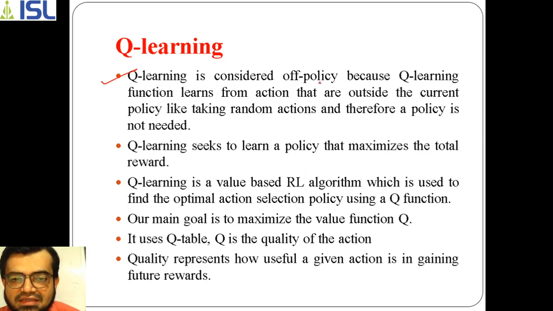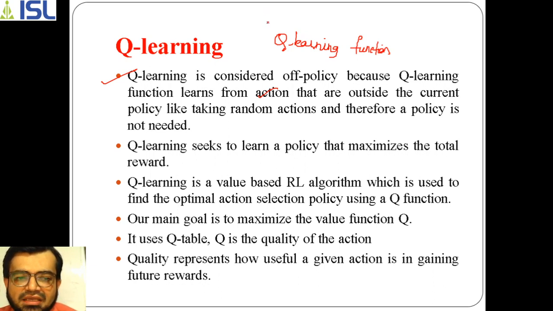So just now I said that it is off policy because in Q learning it uses Q learning functions. Here these functions will determine the value. This Q learning function learns from action. For every state we may have a certain set of possible actions that are outside the current policy. As it doesn't have any fixed policy here, as it doesn't know the proper policy, the actions can be from any of the sequences.